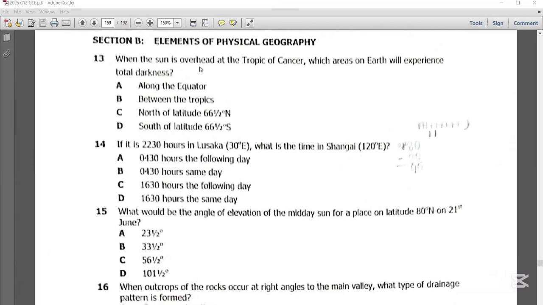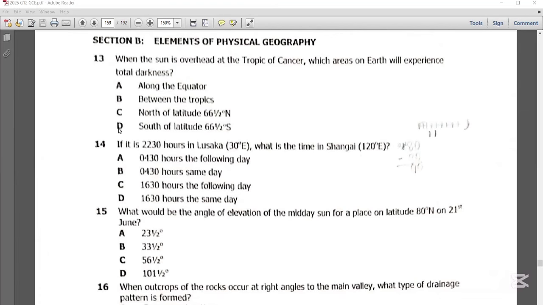When the sun is overhead at the Tropic of Cancer, it means it is at 23.5 degrees north of the equator. So the part of the earth that will experience total darkness will be the furthest part south of the equator, since the sun is north of the equator when it is overhead at the Tropic of Cancer.